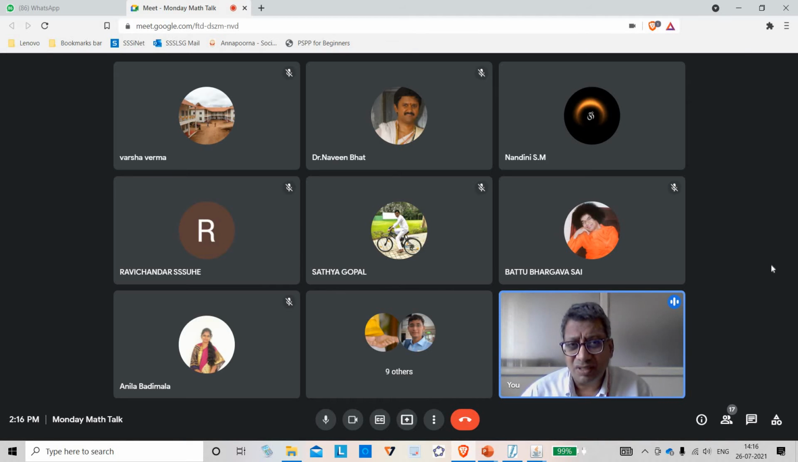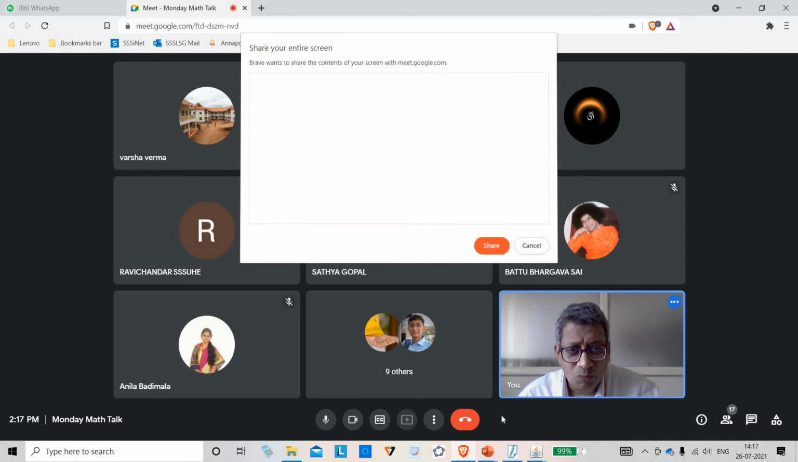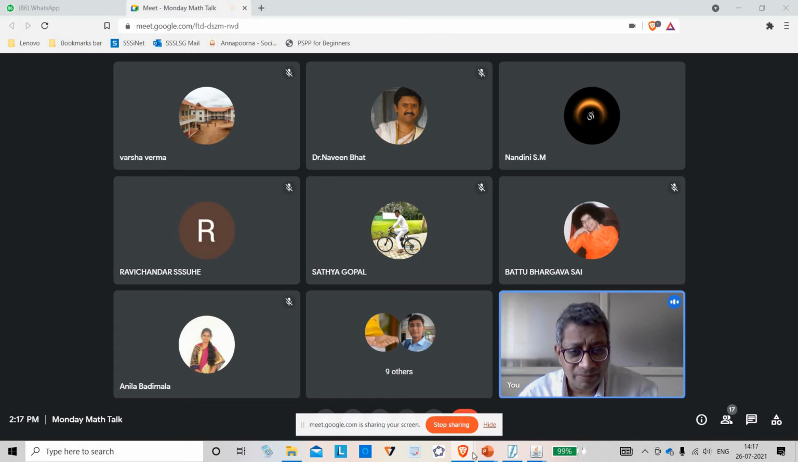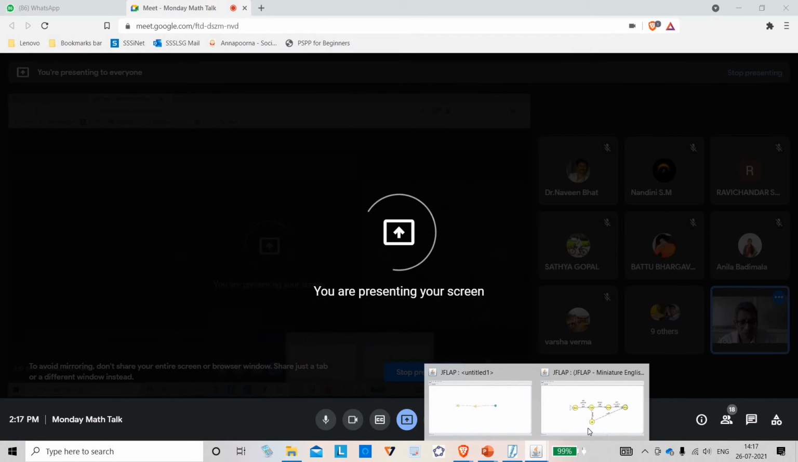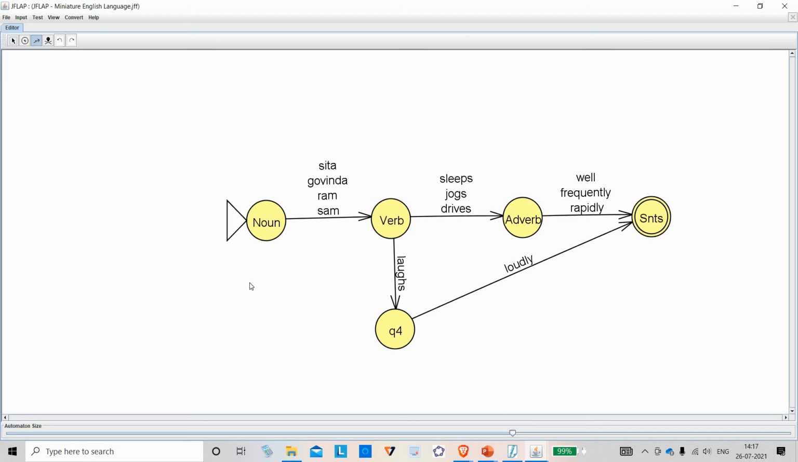Something more can be done in this. I will tell the advantage of this machine. I will share once more. See, once you draw this machine, what best can be done? I can go to a menu and ask for the grammar of this. Whatever I have drawn, I can extract the grammar out of it. Let us see how it works.